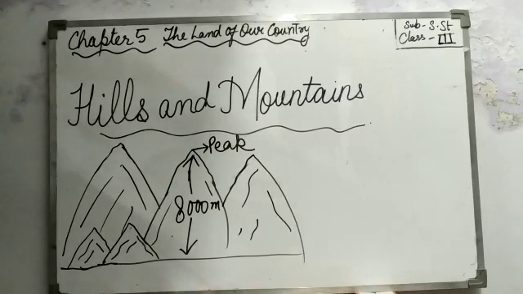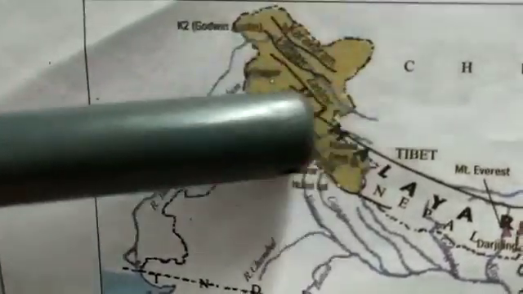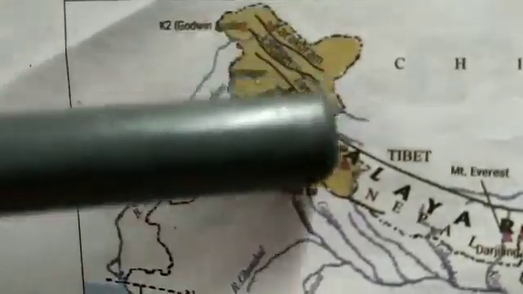There are high mountain ranges in the northern part of India. Yes, I'll show you the northern part also. Here are the mountain ranges. Is it clear to you?